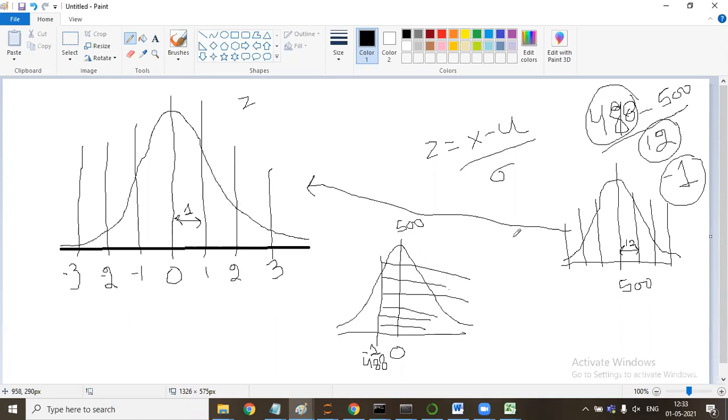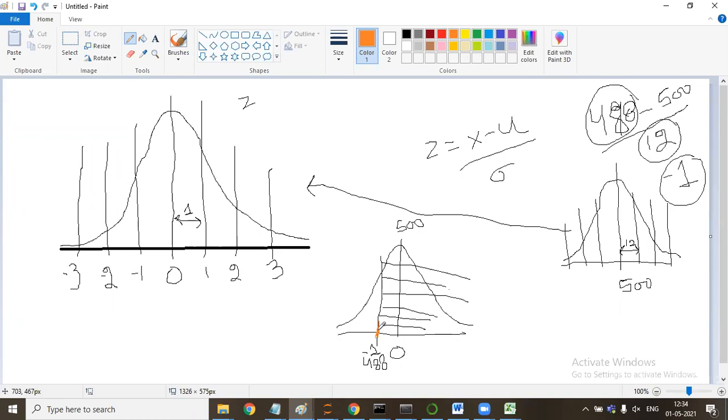If the mean is 500 and the standard deviation is 12, and I need to find where this 488 value falls, then I will make this 500 into 0 and this 12 into 1. So 488 is falling exactly on the value of minus 1 deviation.